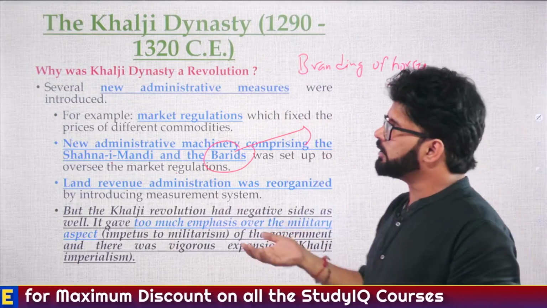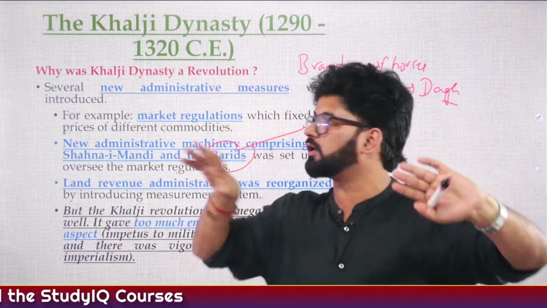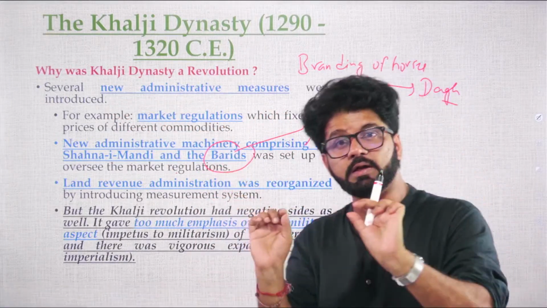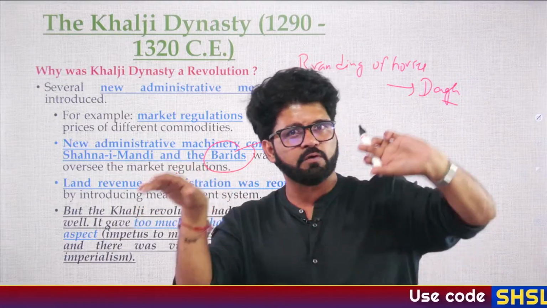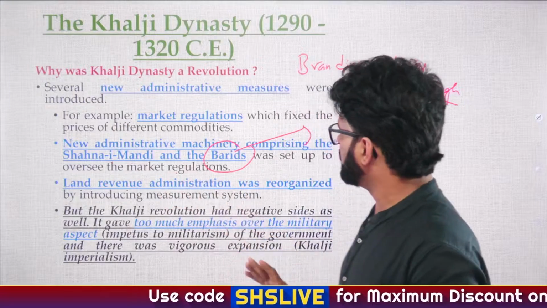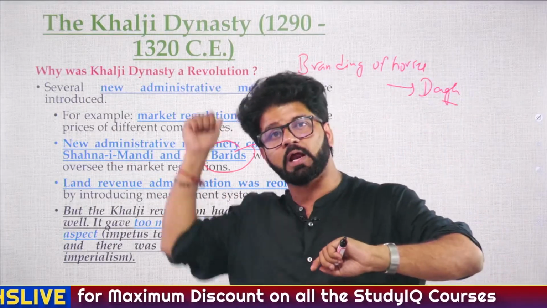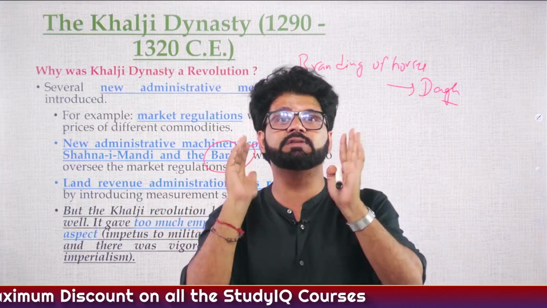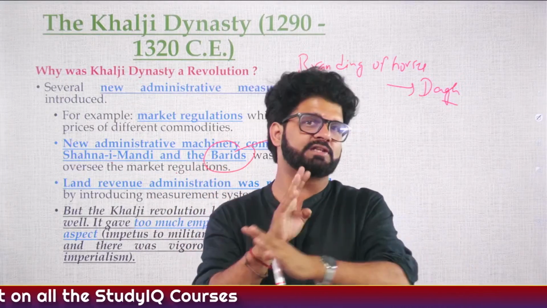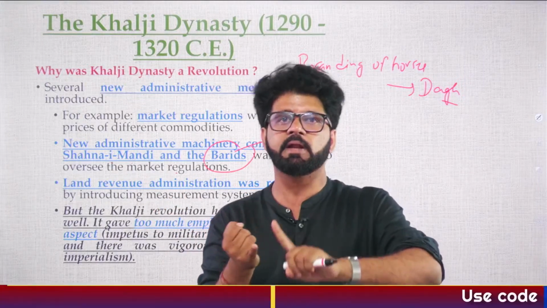All these things were done during the period of Alauddin Khilji, which leads scholars to believe that it was a revolution. A 30-year period in the smallest of all the Delhi Sultanate dynasties, but seen as a revolution. In land revenue administration, as we discussed, during Alauddin Khilji's period there was 50% land tax, the highest ever seen in our country. Even then, no famine, no major rebellion or revolt.